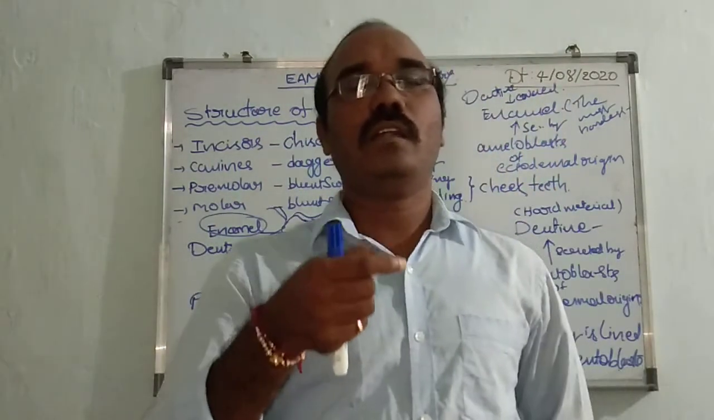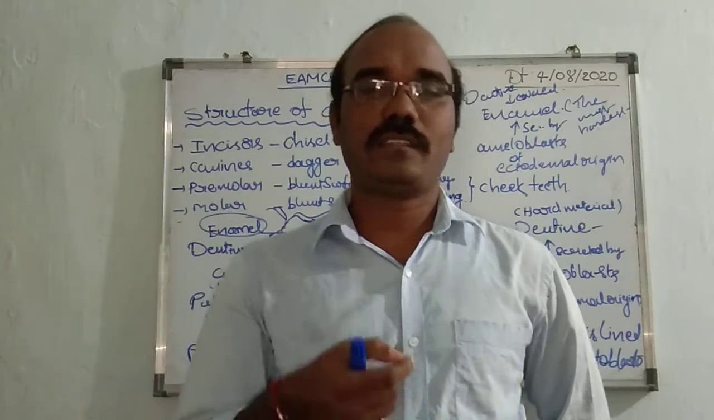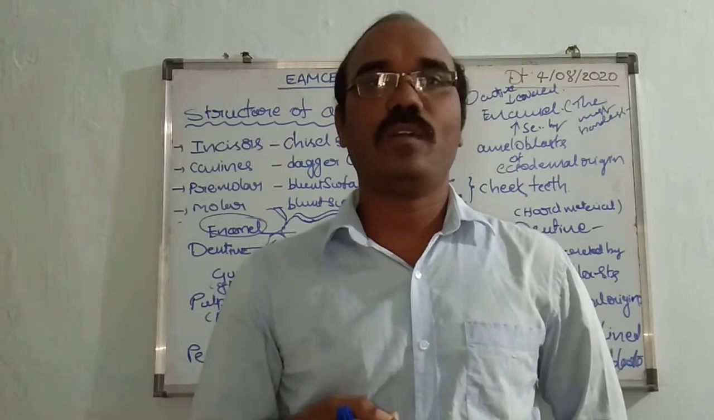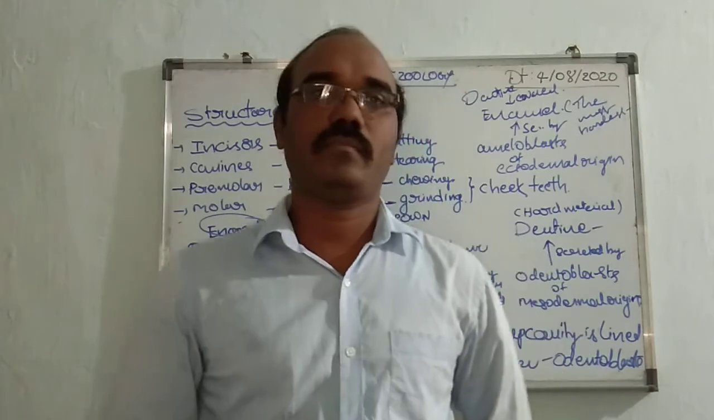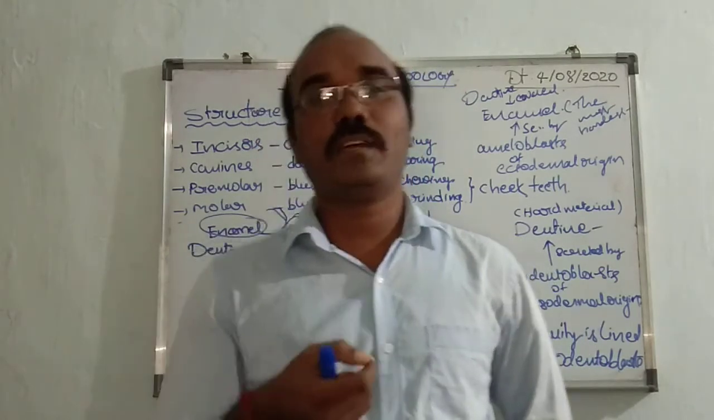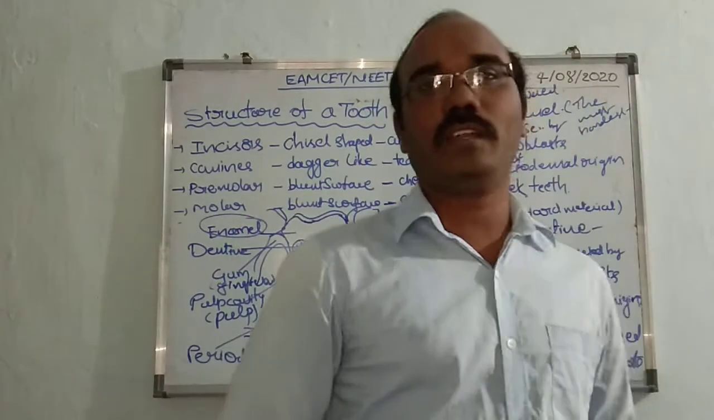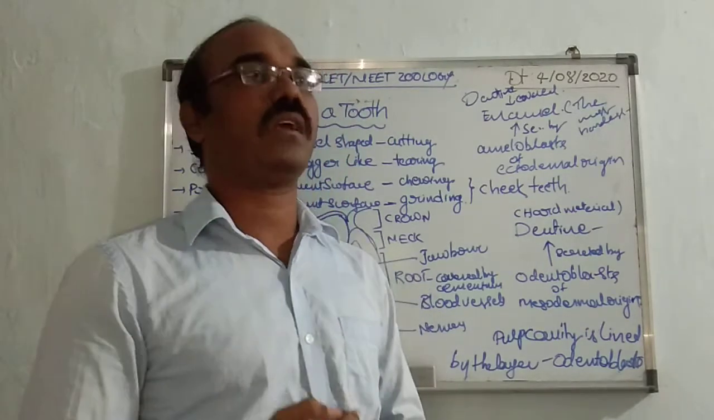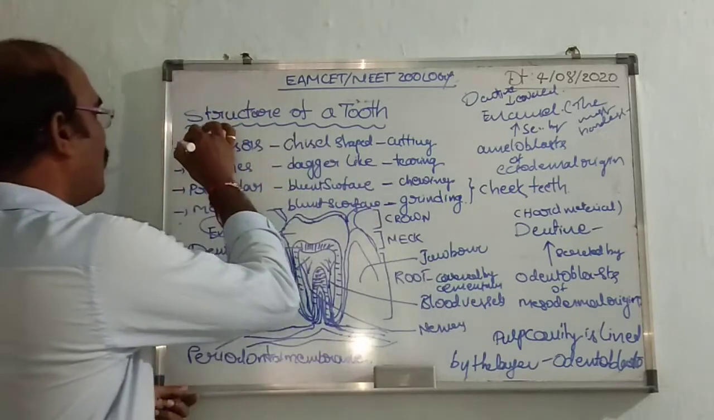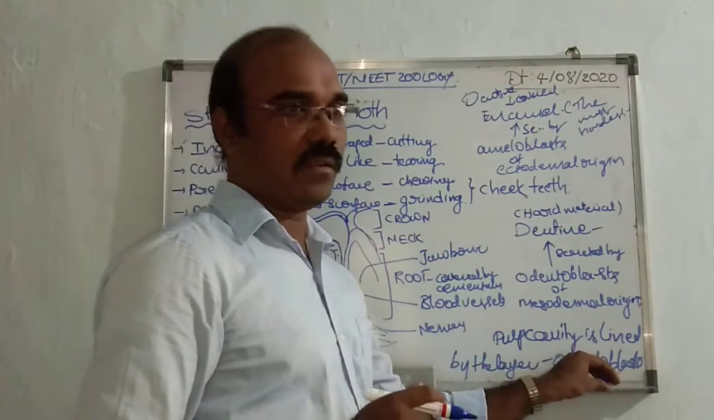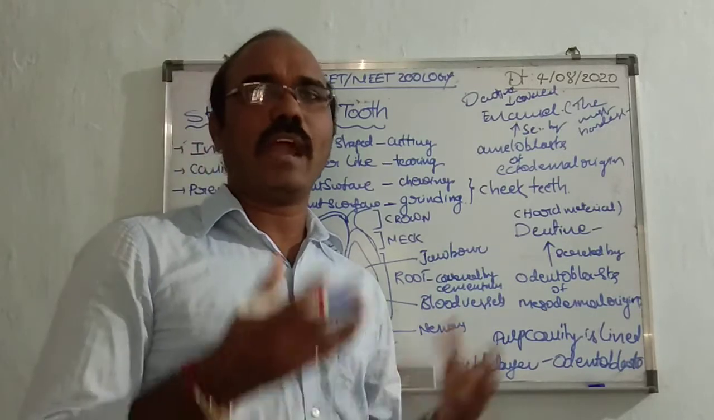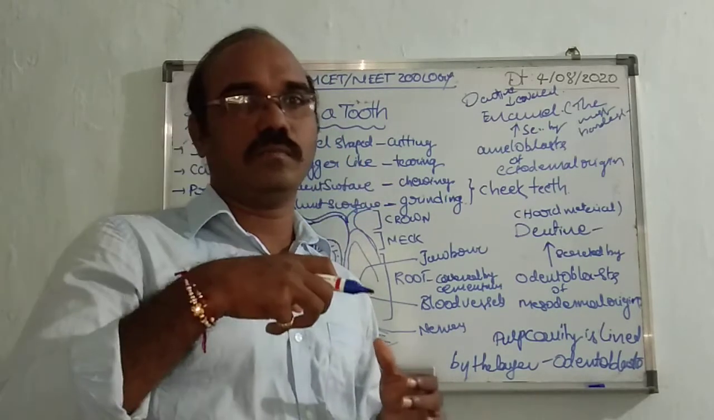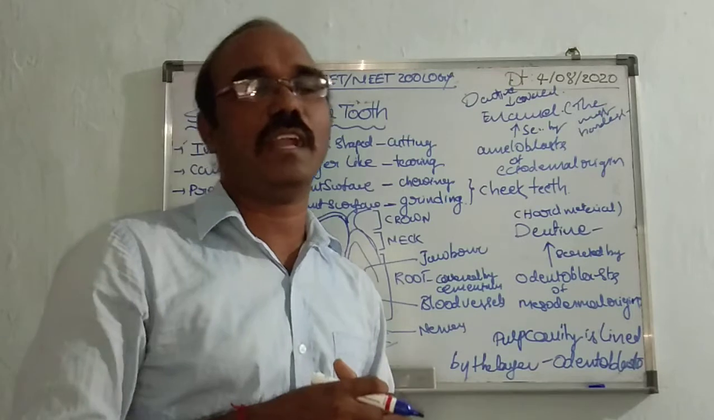In the adult stage, the third set of molars is formed at the age of 20. Such teeth are called wisdom teeth. Today our topic is the structure of teeth. Before learning about the structure of teeth, we have to see the different kinds of teeth. The different kinds of teeth are embedded in the sockets of the jawbone, so the dentition is called thecodont dentition.